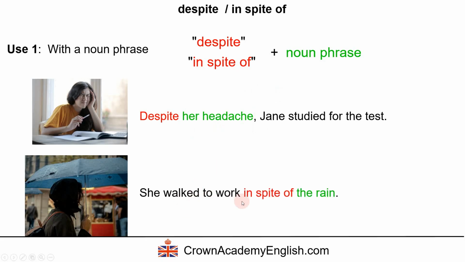She walked to work in spite of the rain. Okay, so this is surprising because of this, because of the weather. In spite of, followed by the noun phrase, the rain. Okay?